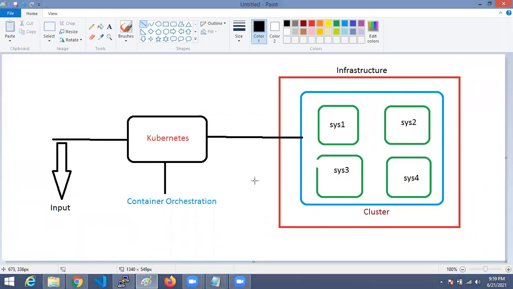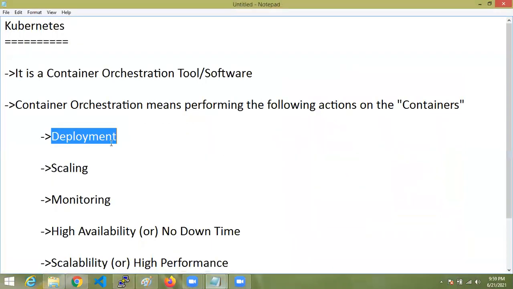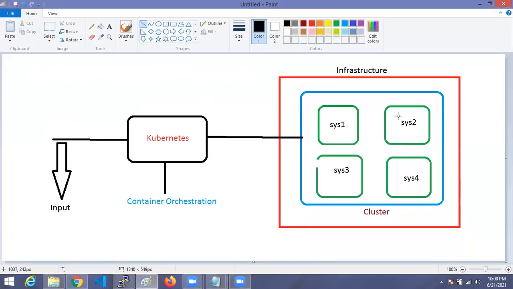The complete cluster will be controlled by the Kubernetes tool only, in which Kubernetes we are going to install inside the cluster only. Just for diagrammatic purpose, I'm showing like this. Now, entire cluster means some group of machines will be controlled by the Kubernetes tool for performing container orchestration. What is container orchestration? To perform these actions. Deployment first. What deployment will this Kubernetes do? It is going to create the container or run the container. Where is it going to run the containers? Inside this cluster on any one machine.